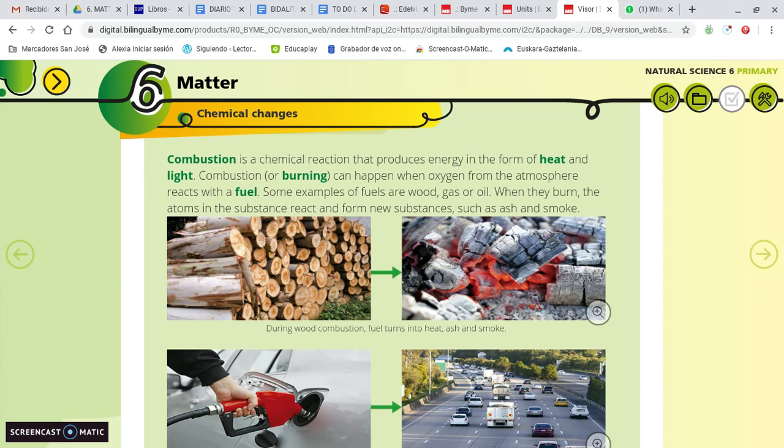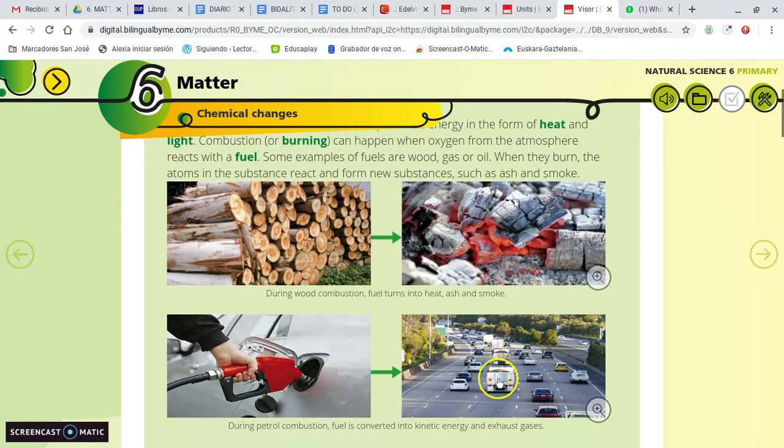Important, we need oxygen for this chemical reaction. And it is irreversible. When we get this movement and these gases, we cannot go back, irreversible, right?